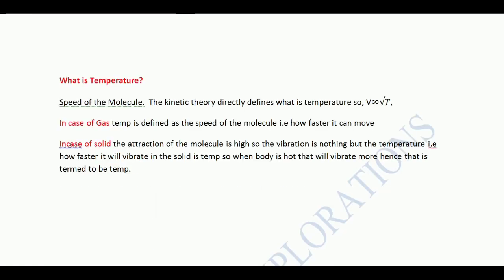Now coming to the important term, temperature. For understanding what is heat and all, you should know the basic term temperature. Temperature is the speed of molecules. Irrelevant of everything else, from an interview point of view and for our preparation right now, it is speed of molecules only. The kinetic theory also states these things only, that is V is directly proportional to root T. You know that V is velocity and T is temperature, that is, the speed of molecules.